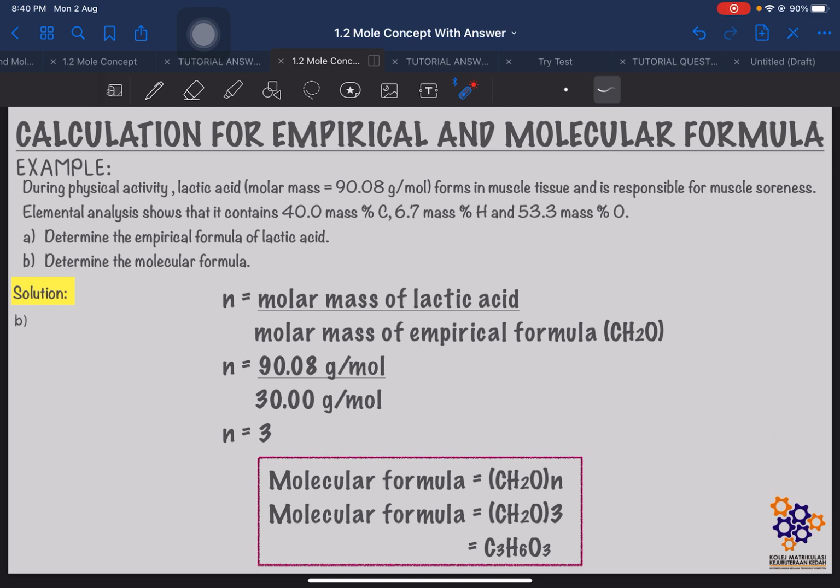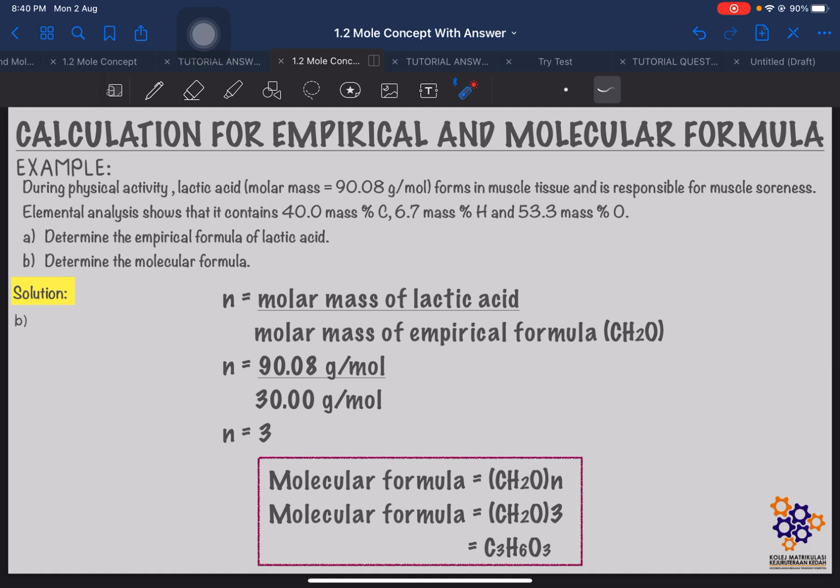And we can find the molar mass of the empirical formula since we got the empirical formula from the previous answer. So the molar mass for the empirical formula is 12 plus 2 times 1 plus 16. So you will get 30 gram per mole.